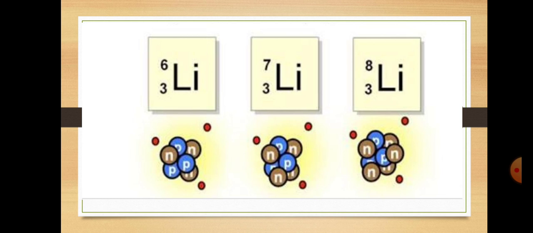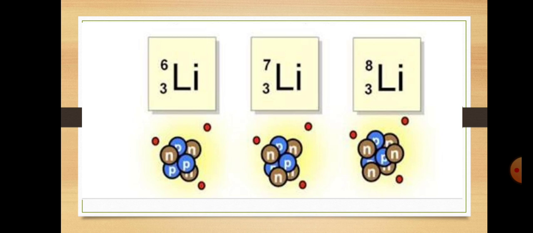The atomic number means the first lithium has atomic number 3, the second lithium also has atomic number 3, and the third lithium also has atomic number 3, but the difference is the number of neutrons, or we can also say the mass number, in the first lithium 6, 7, 8.